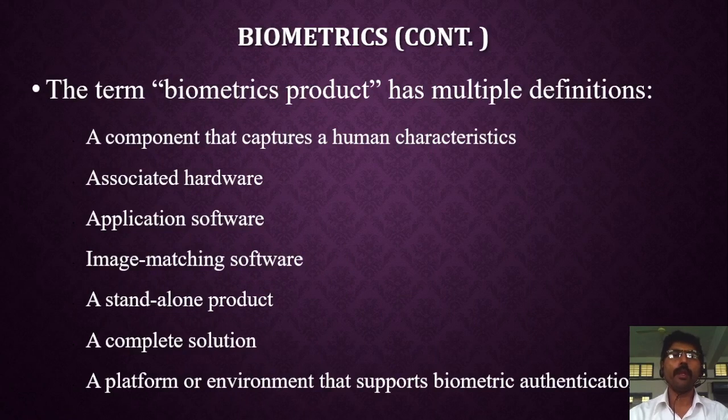The term biometric product has multiple definitions here. The first one is a component that captures a human characteristic. The second definition is associated hardware, application software, image matching software, a standalone product, a complete solution, a platform or environment that supports biometric authentication. These are the terms we use for the biometric product.